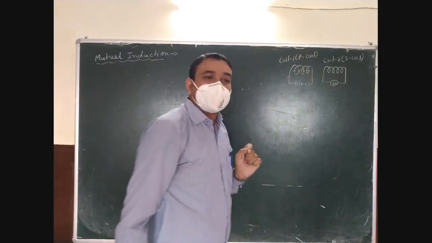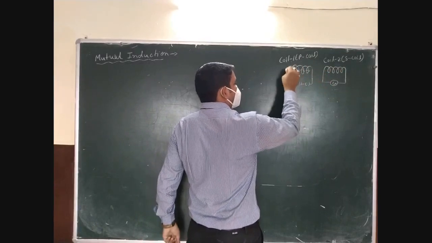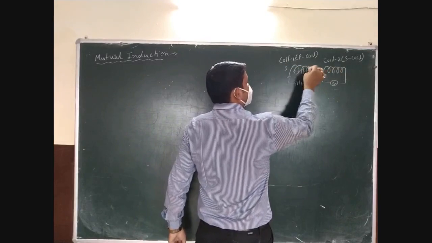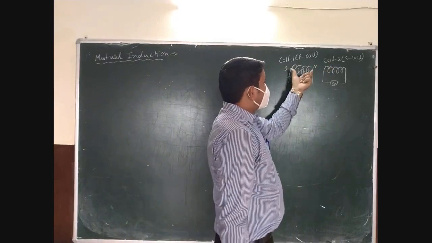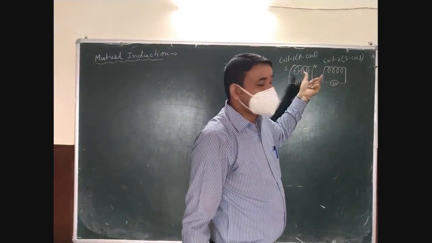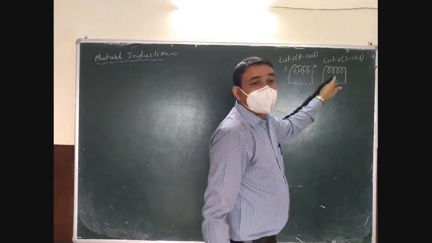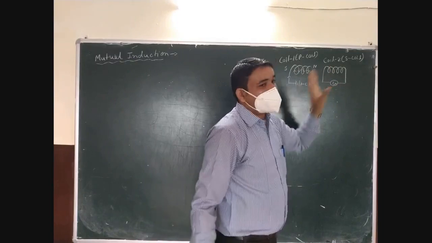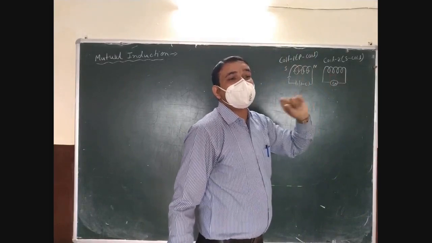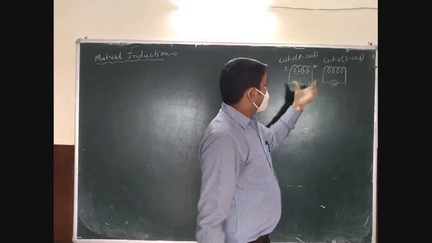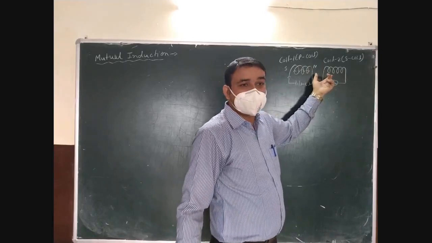then it is very clear that the first coil behaves like a magnetic setup. If the first coil behaves like a magnet, then the magnetic field lines produced by the first coil are linked with the secondary coil. As the secondary coil experiences a change in flux, earlier, if there is no current allowed to pass, there is no magnetic field line linked with the second coil.